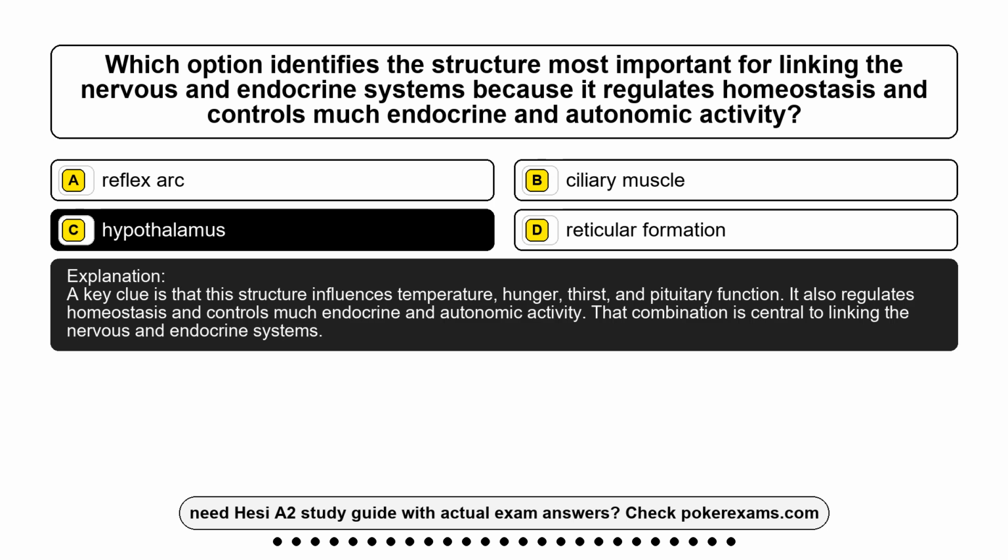A key clue is that this structure influences temperature, hunger, thirst, and pituitary function. It also regulates homeostasis and controls much endocrine and autonomic activity. That combination is central to linking the nervous and endocrine systems.